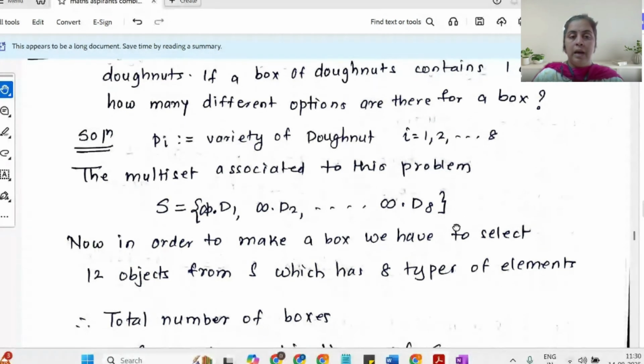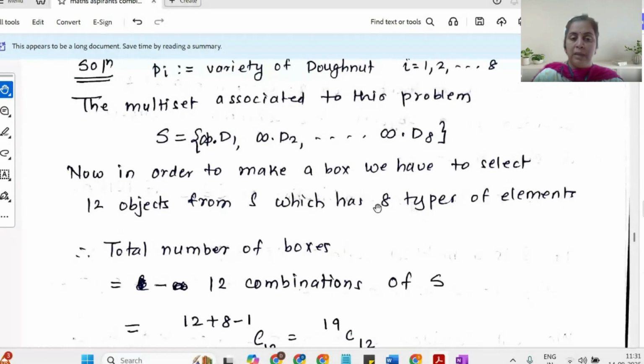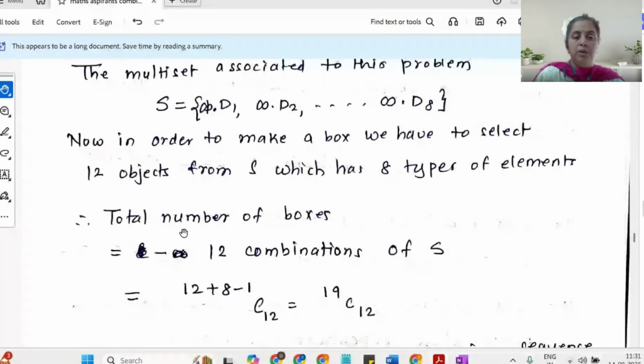I have 8 types of donuts, so the value of K in this question is 8. And I want 12 donuts. I'm going to select 12 donuts because a box can be formed by using 12 donuts. So in order to make a box, we must select 12 objects of X, which has 8 types of elements. By using the formula, the number of boxes is equal to 12 combinations of X, which has 8 types of objects. So the answer is 12 plus 8 minus 1 C12, that is 19 C12. These many choices for boxes will be available to us.